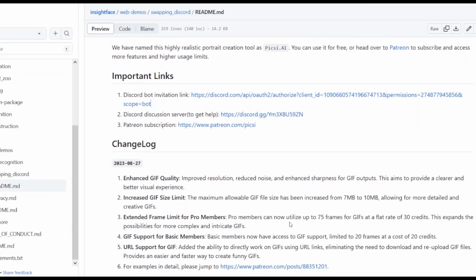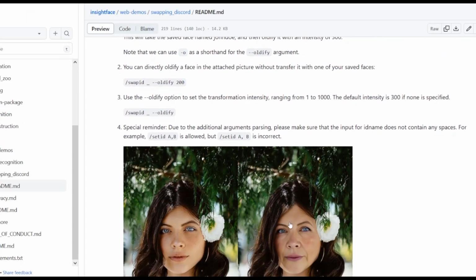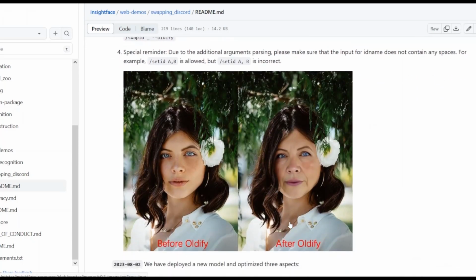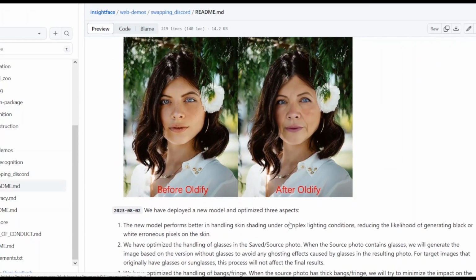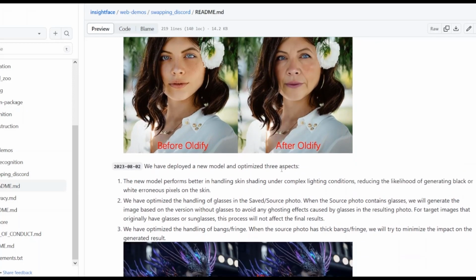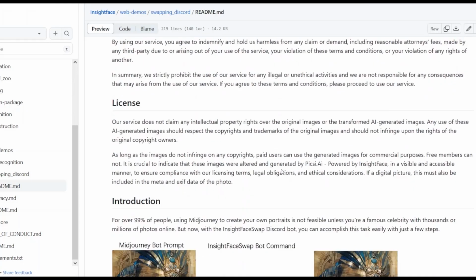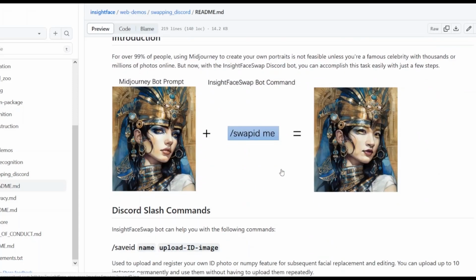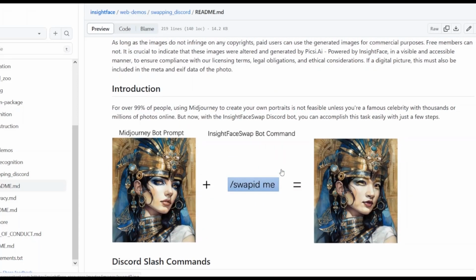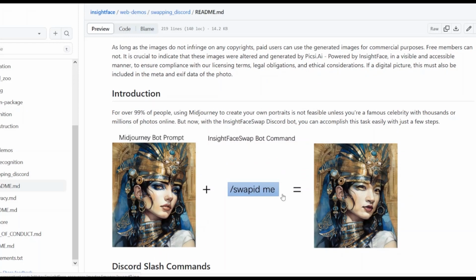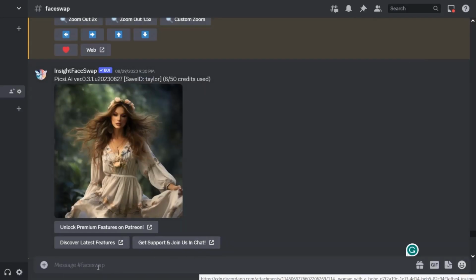Here, they've provided some examples of the bot's results showing how it works. As you can see, there are examples like oldify or various style changes applied to the face you request. They've also explained some of the updates here, and there's another example where the face has been altered, which in my opinion has produced acceptable results all around. Now let's go ahead and use it ourselves to see how it works for us.